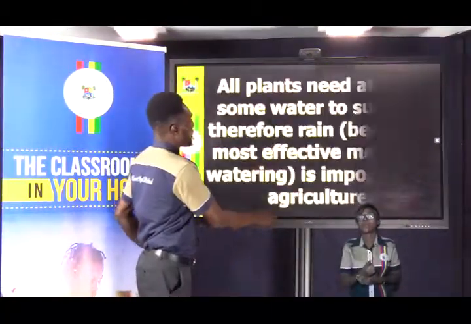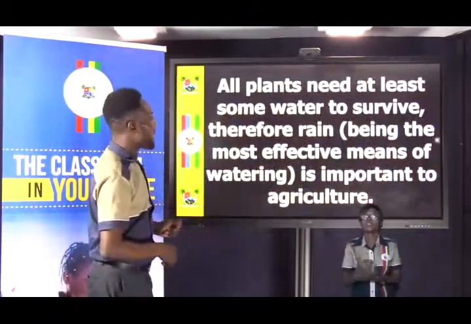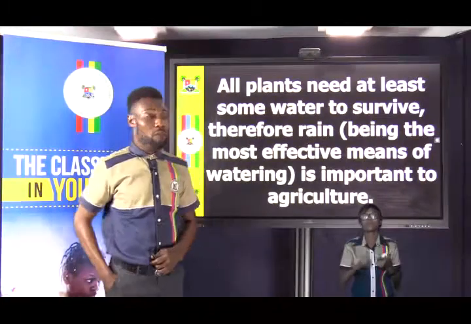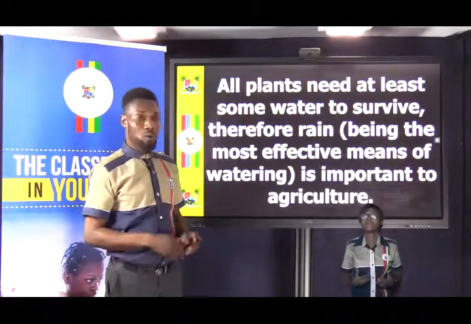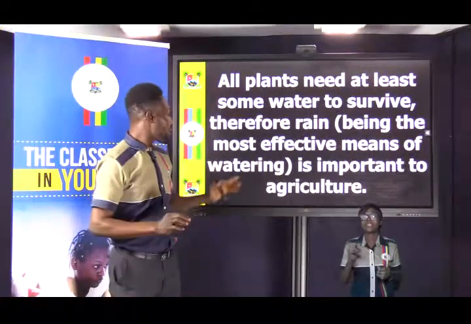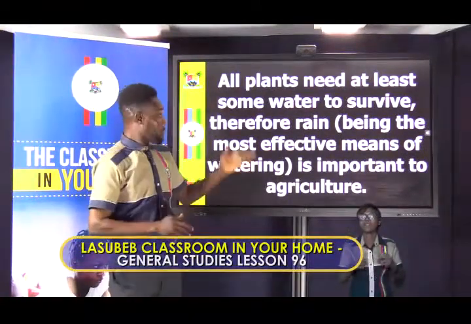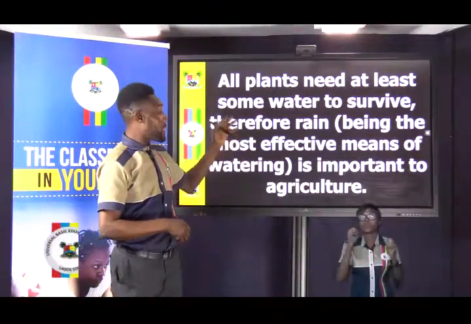Rainfall, that's another one. All plants need at least some water to survive. Therefore, rain, being the most effective means of watering, is important to agriculture. I think we cannot deny this fact.